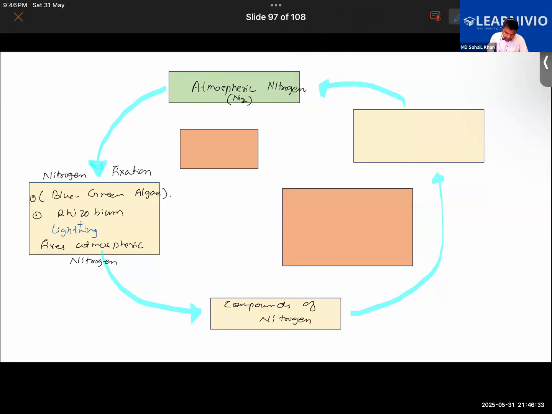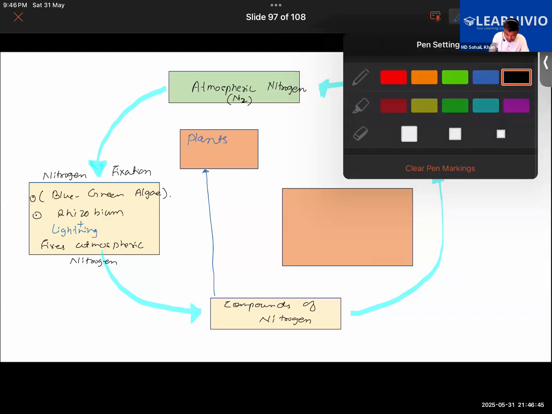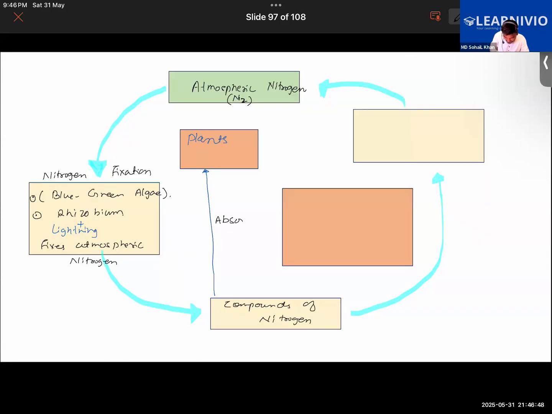So now these compounds of nitrogen are ready to be absorbed by the plants. Plants absorb them through their roots. Now further, as the plants take it up, they will use it to make protein. In very simple words, you can say that the plant is basically eating up that nitrogen as food.